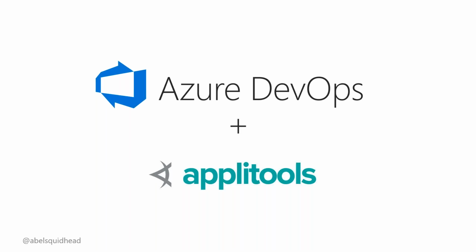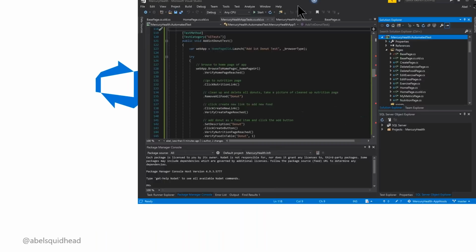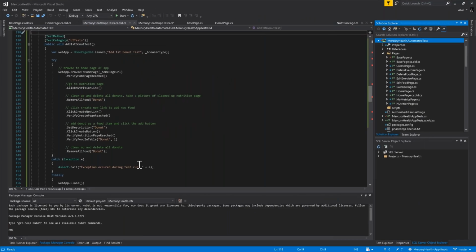First things first, I should probably show you the code. So here's my code. This is my testing code, and I'm using Selenium to write my tests. When I write my automated UI test, I use a page object type of pattern where I create an object for every single page that my application has.